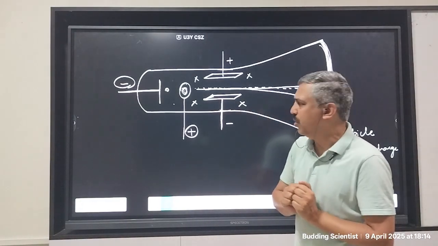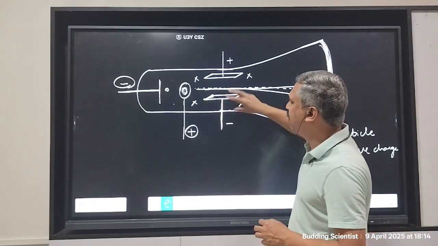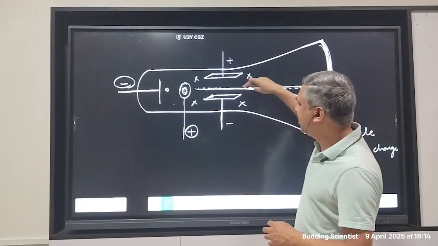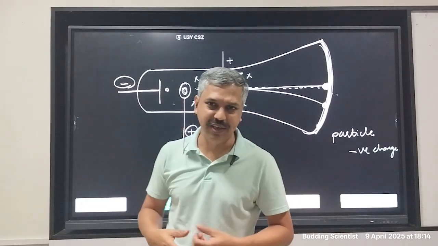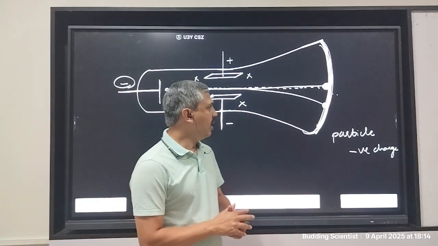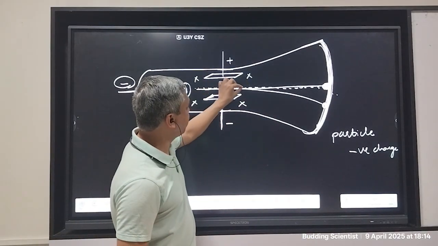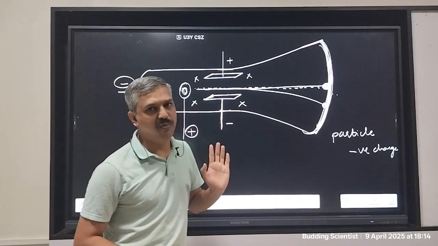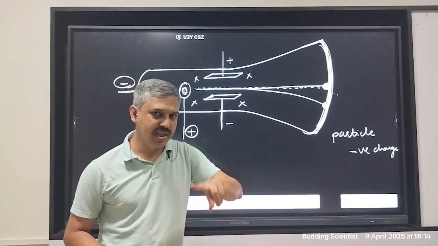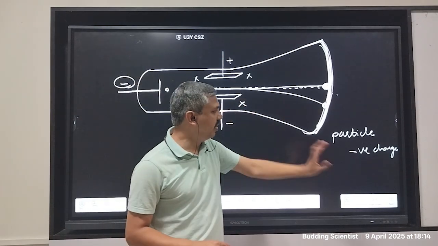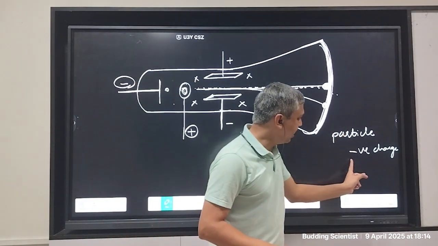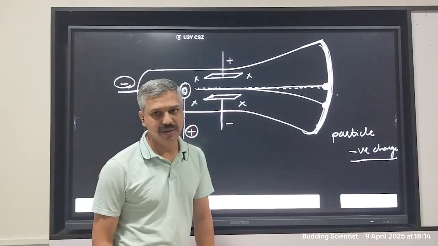And J.J. Thomson knew that it is the force because of the magnetic field that the charge is experiencing, changing its trajectory. In the given setup, if the charge was positive, it would have experienced upward force. But if the charge is negative, it would experience the downward force. So this confirmed that the particle is negatively charged.